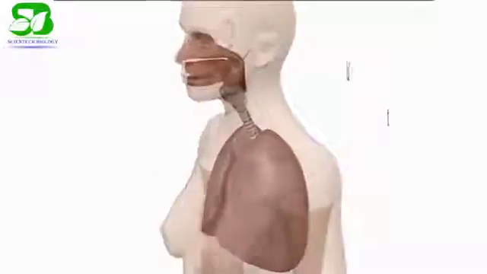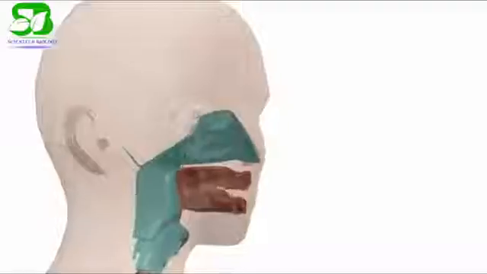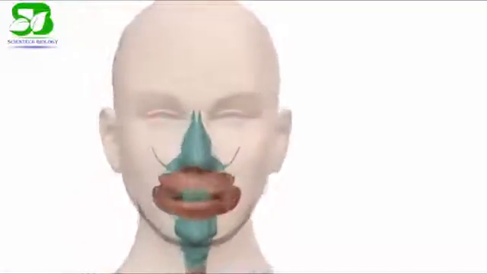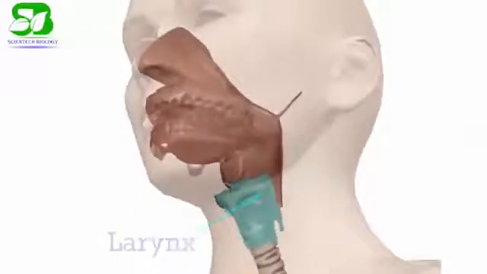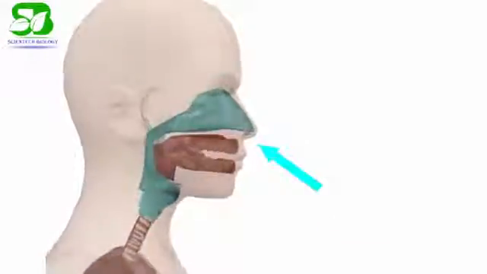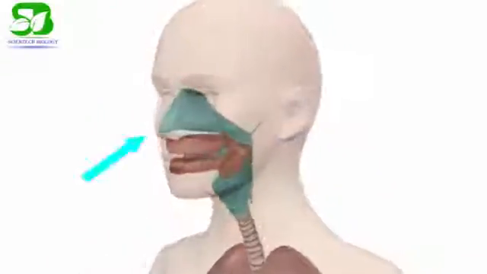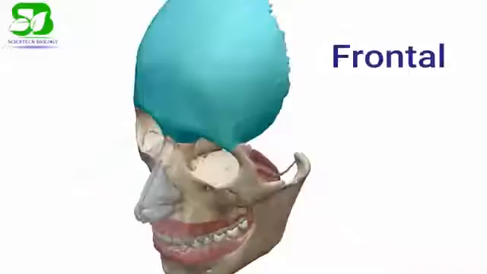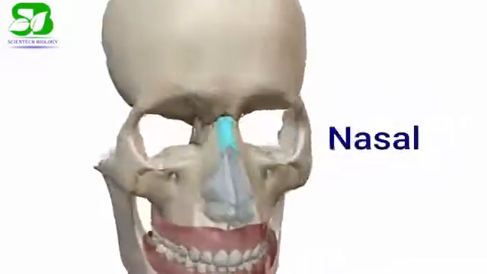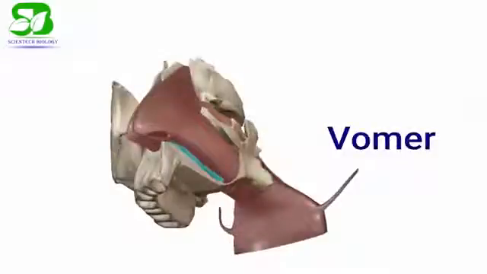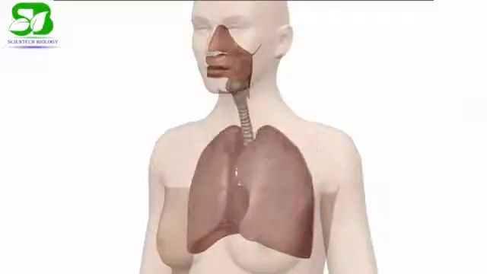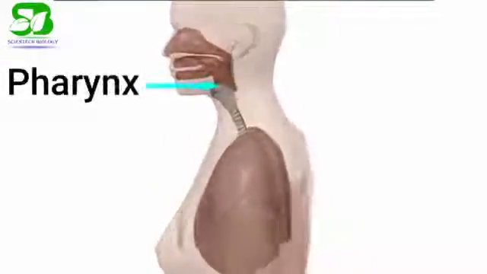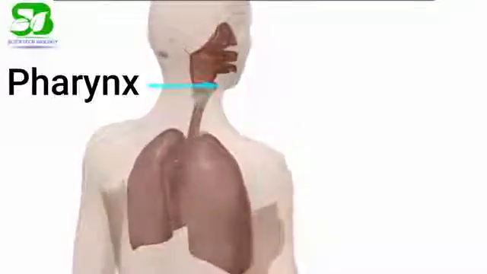The human respiratory system has two parts, the upper respiratory system and the lower respiratory system. The upper respiratory system consists of the nasal cavity, pharynx and larynx. Air entering the nasal cavity flows through the passage created by the superior, middle and inferior nasal conchae. Frontal, maxilla, nasal, ethmoid and vomer are the 5 bones of the nasal cavity that form a framework that supports the nose. The pharynx is a musculo-membranous tube that functions as a part of the alimentary canal and as an airway in the upper respiratory system.